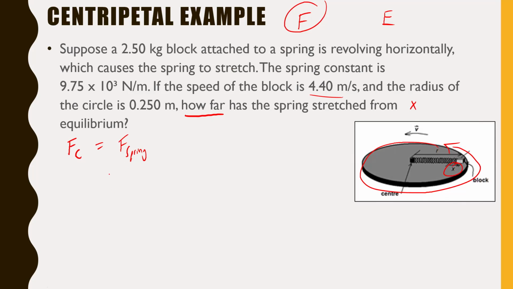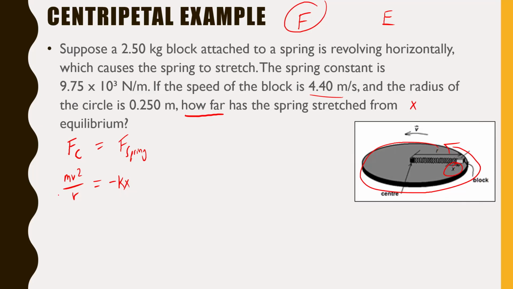Anyway, let's actually throw our formulas in here. Fc is just mv squared over r. I mean, there's also that really big formula, m 4 pi squared r over T squared, but hopefully we don't have to use that one. But mv squared over r is what we usually would use for Fc. And then the formula for F of a spring is negative kx. Like I told you guys before, the negative is just indicating a direction. You can honestly just ignore it in these cases, but I'll be proper. I'll actually put it in there, negative kx. And let's hope and pray that we can get some numbers in here.